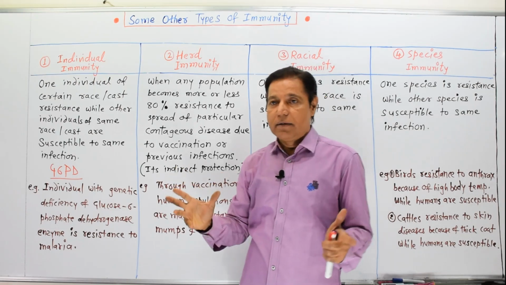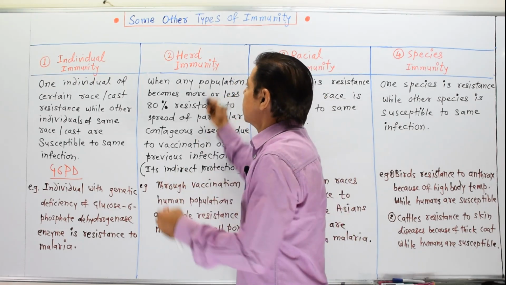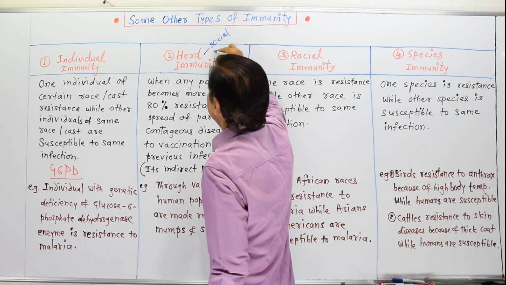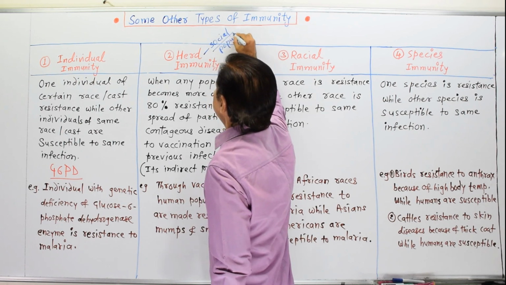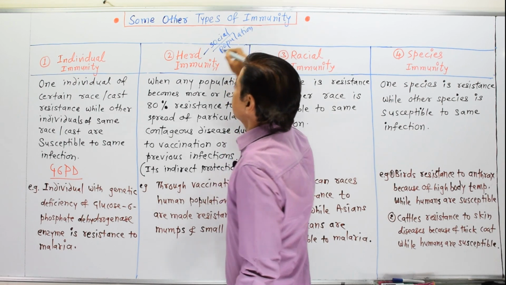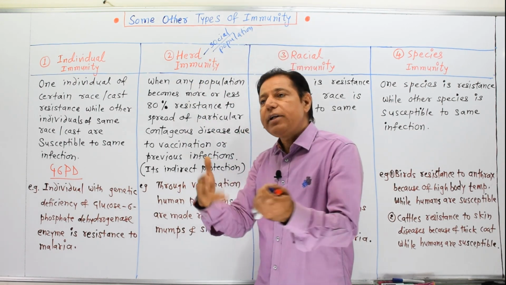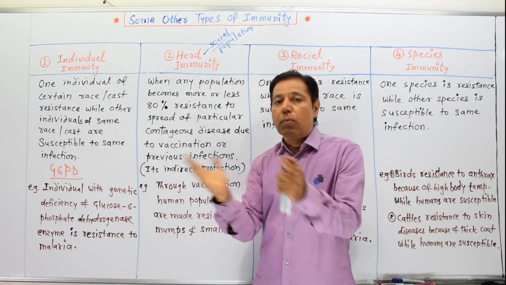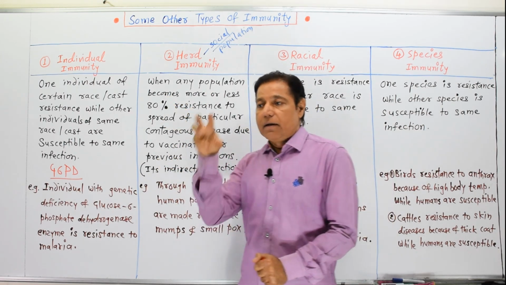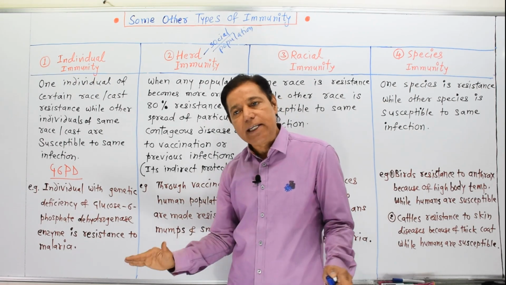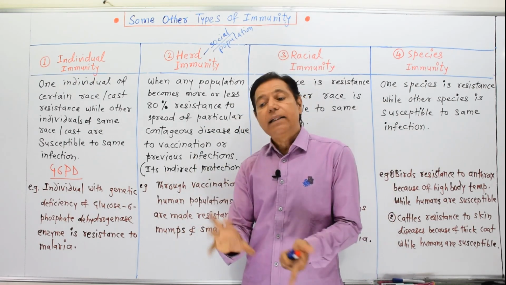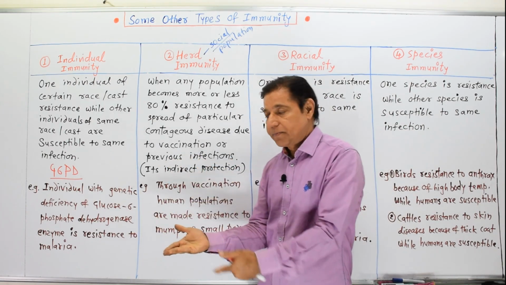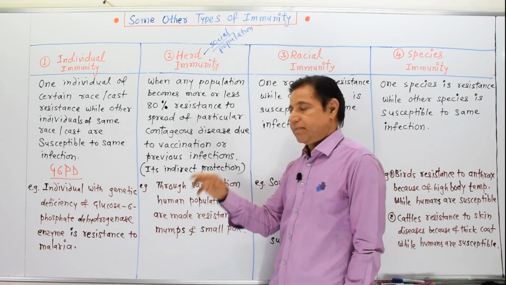Then second, herd immunity, also called population or social immunity. It is the resistance when any population becomes more or less 80% resistant to a particular disease due to either vaccination or previous infections of that disease.